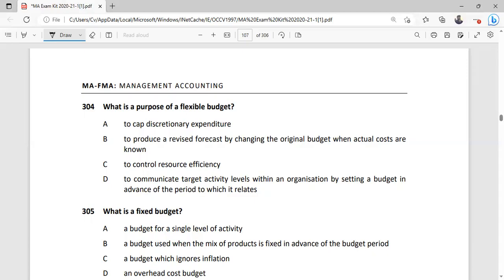To control resource efficiency, to communicate targets to activity level within organization by setting a budget in advance for the period to which it relates. You can ask that it is a characteristic of a fixed budget, not the flexible budget. Flexible budget tells us what is the cost behavior, and it can help us to control the resources efficiently or with efficiency.